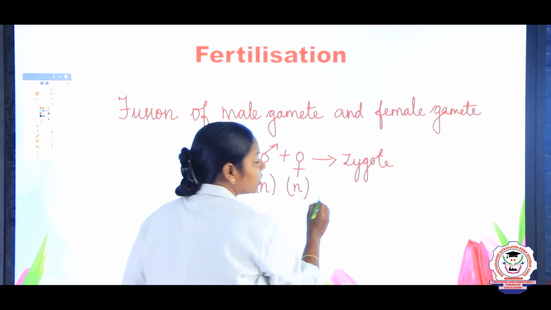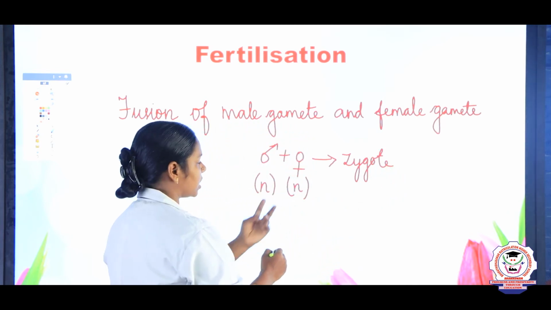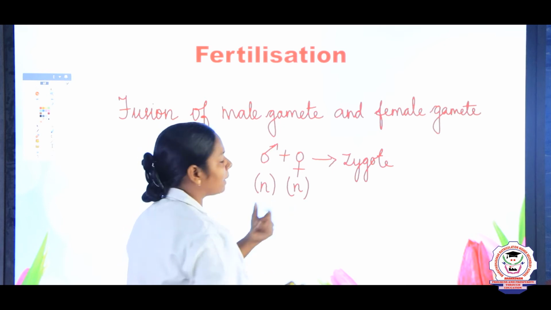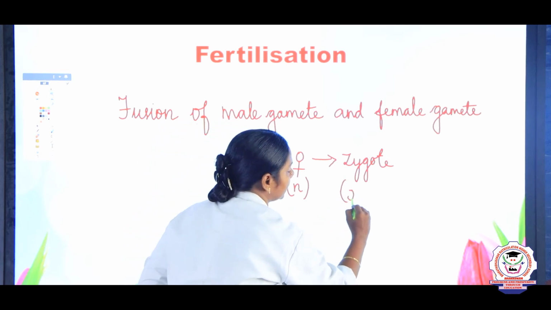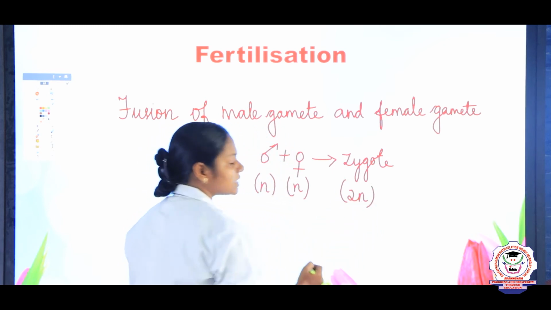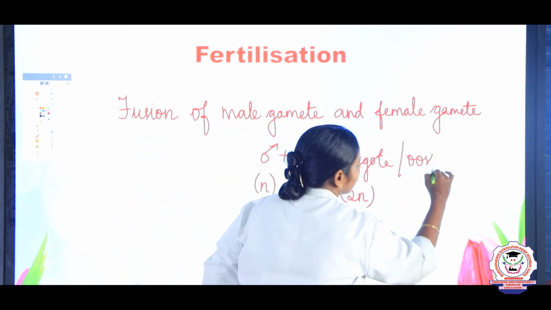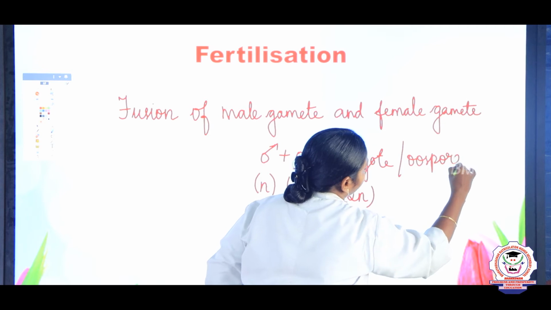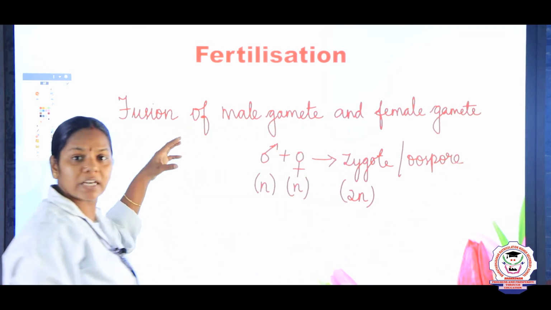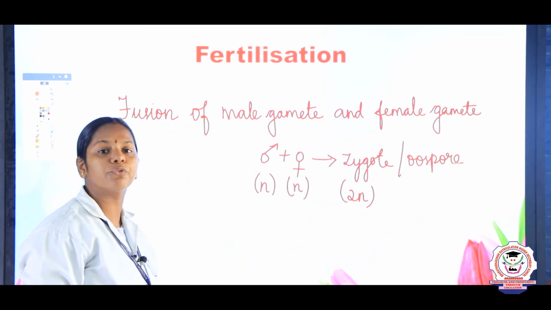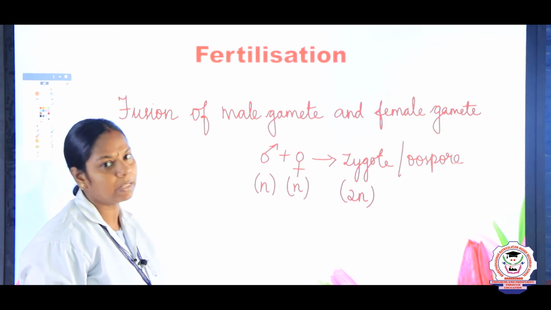And this zygote is diploid in condition. What do you mean by diploid, children? N is haploid, right? Two haploids join to form the diploid zygote. The zygote is also called an oospore. Just underline in your book, what is the other name of zygote? Oospore. So what is fertilization, children? Fertilization is a fusion of the male and the female gamete.